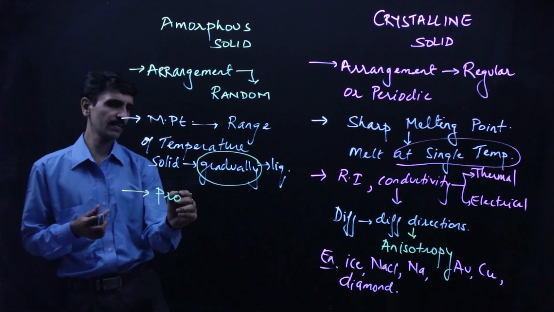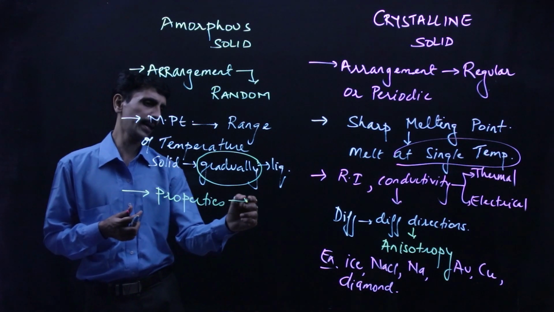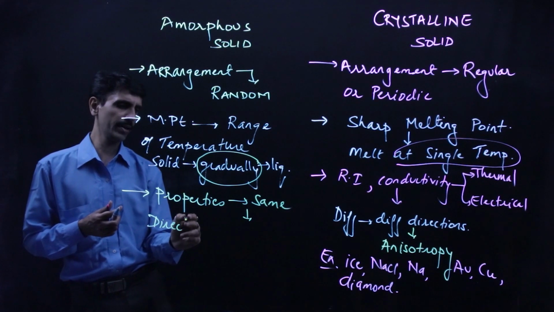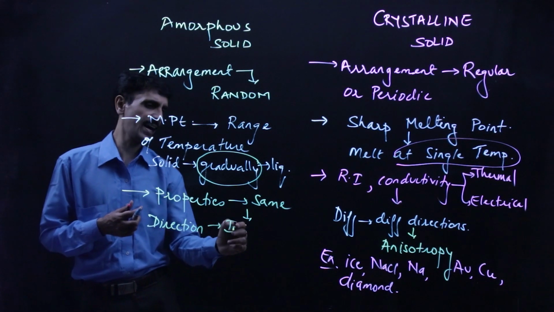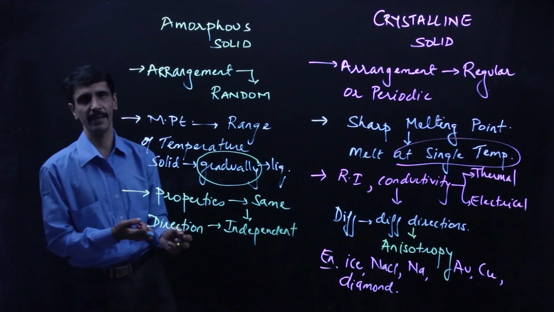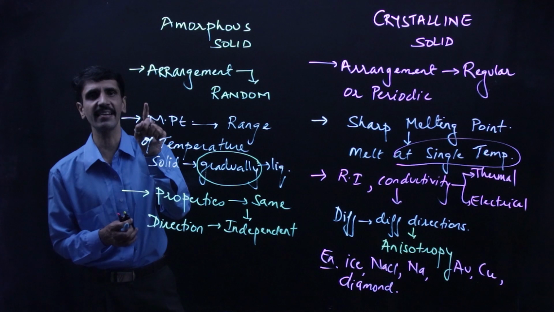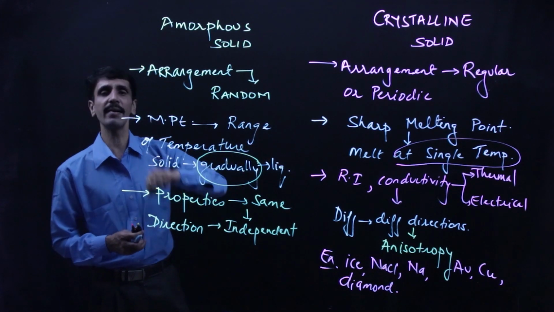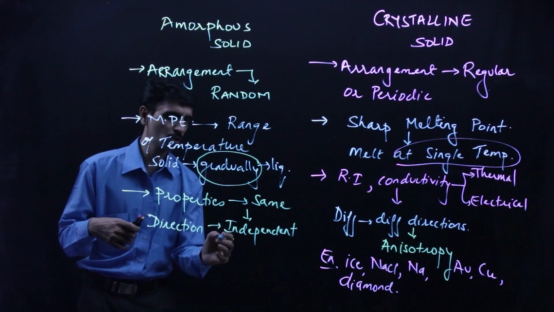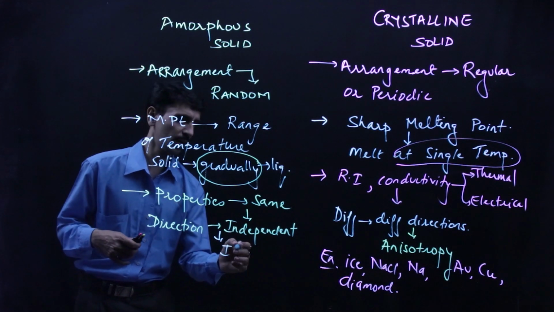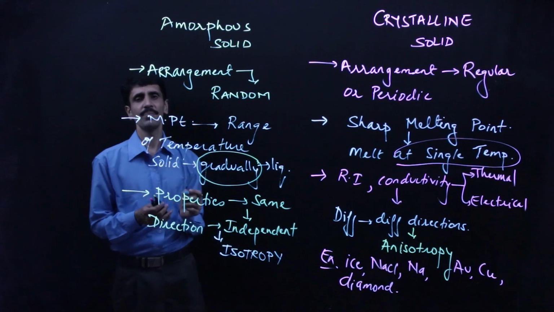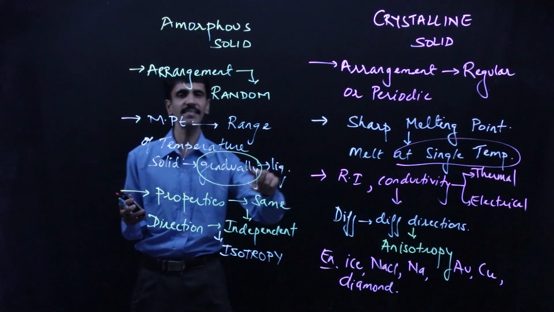the properties are going to be same in all directions. Directions कोई भी होने दो, it is going to be what? Same. And therefore we say they are independent of the directions. यहाँ पर मैंने क्या बोला था? It is dependent. It all depends upon the direction. If I change the direction, the values will change. यहाँ पर even if I change the directions, the value is going to remain the same. And that is what we call it as what? Isotropy. We call it as isotropy. And the substance is said to be isotropic. This is anisotropy and this is isotropy.